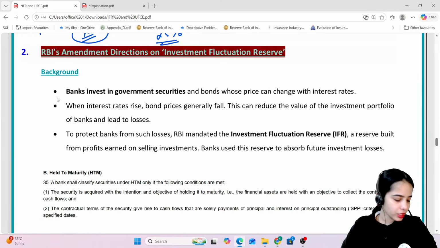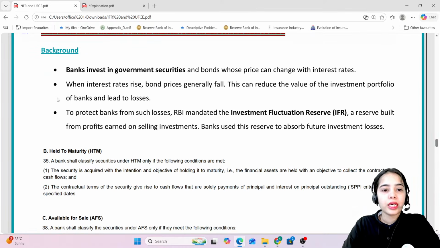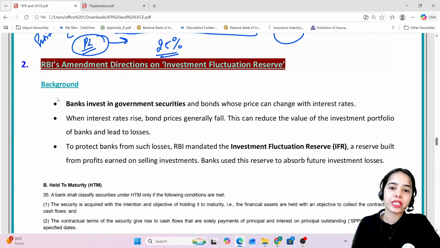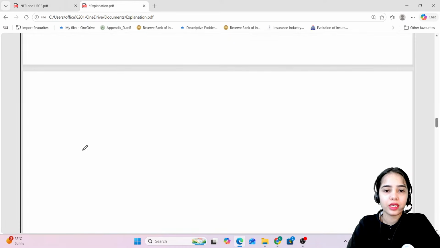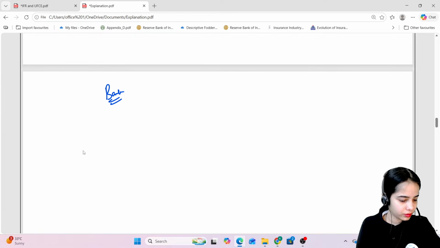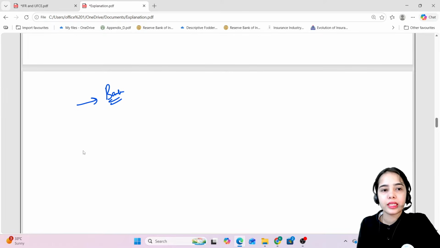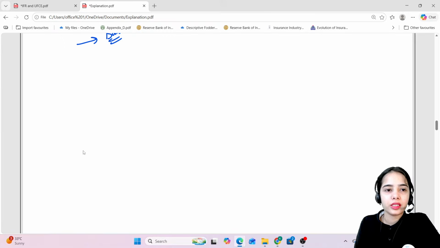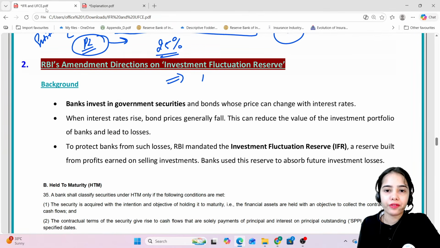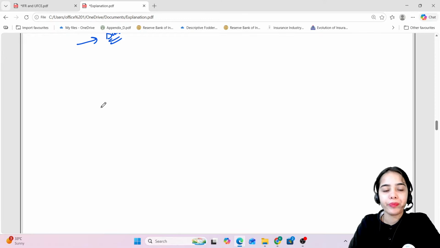Okay. Now coming to the next article, that is the RBI's amendment directions on investment fluctuation reserve. So basically, see the banks. Any confusion in the first article? Now coming to the next article, that is regarding the investment fluctuation reserve.